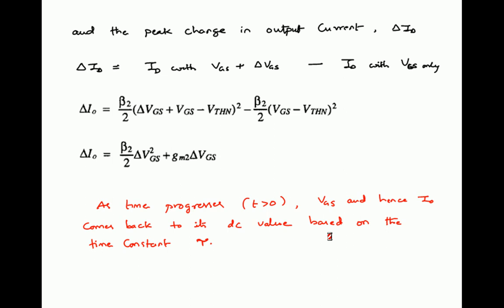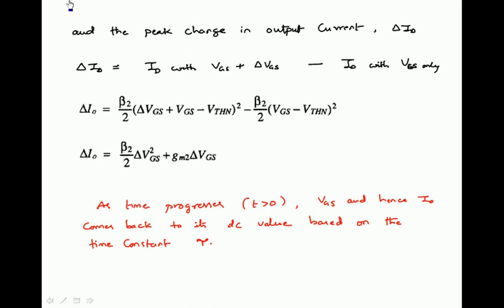Delta I naught is nothing but I naught with VGS plus delta VGS minus I naught with VGS only. So the first term is VGS plus delta VGS after getting a change, and this is before changing. Simply, the transistor is in saturation, so I naught is replaced by beta by 2 into (VGS minus VT) whole square.